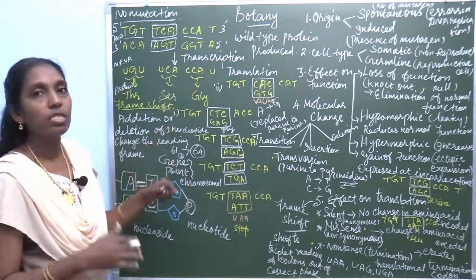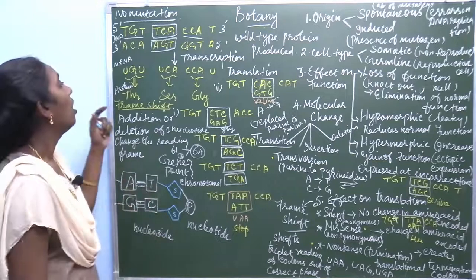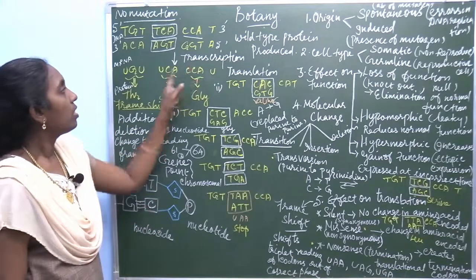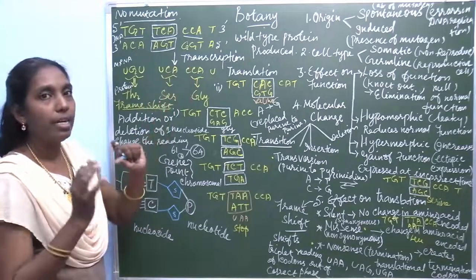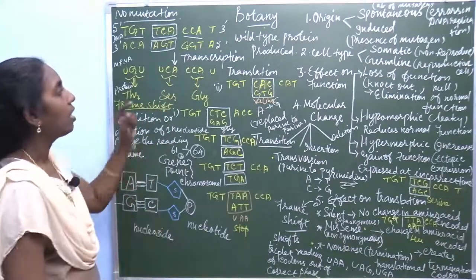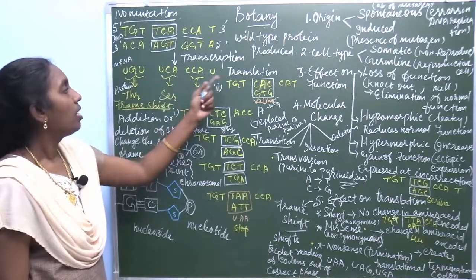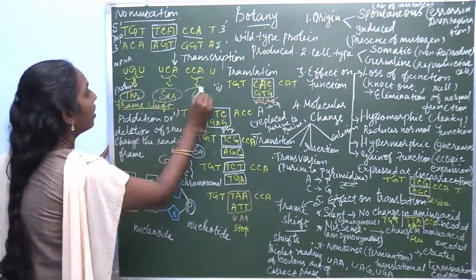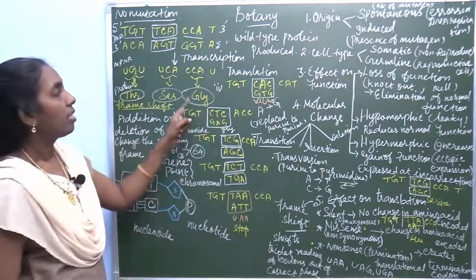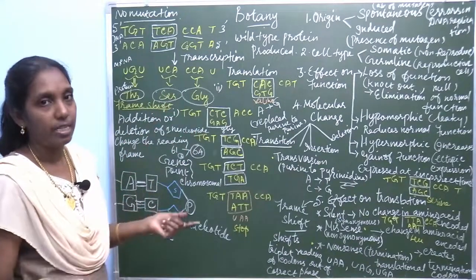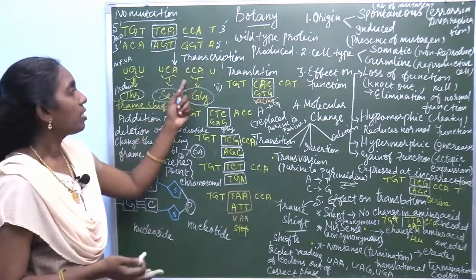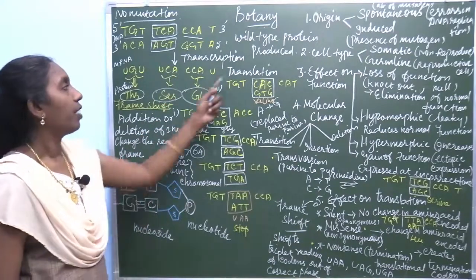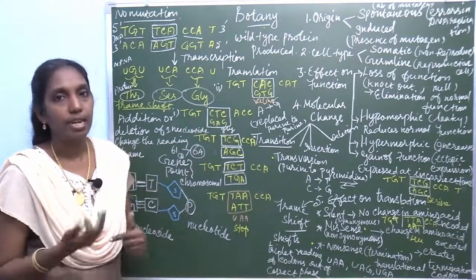Then translation: the triplet code is interpreted, and the amino acids threonine, serine, glycine are identified. The process is called translation.